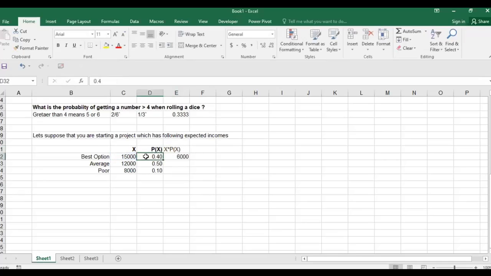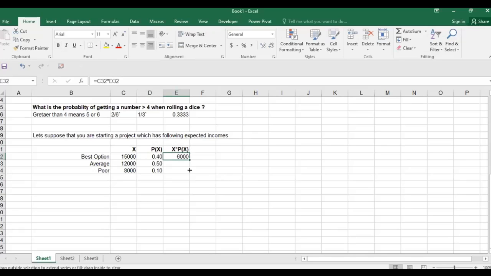Because you say that I can earn 15,000, but the probability is only 40%. So it means the value is only 6,000, because you are not 100% getting it. You think that there's a 40% chance of getting it. So you multiply the probability with the event. You call it X P of X, meaning X is the event, multiplied by its probability.